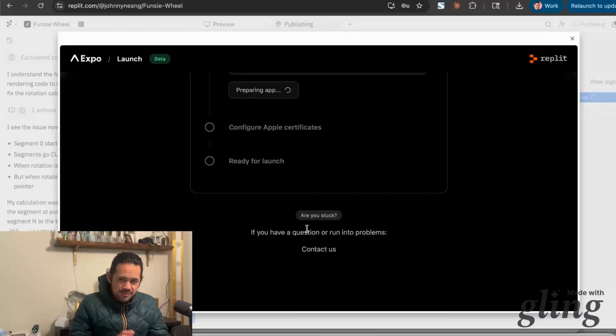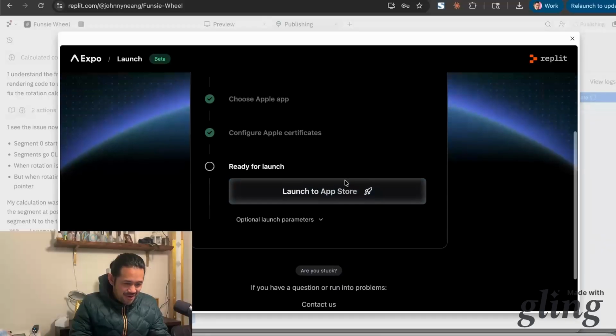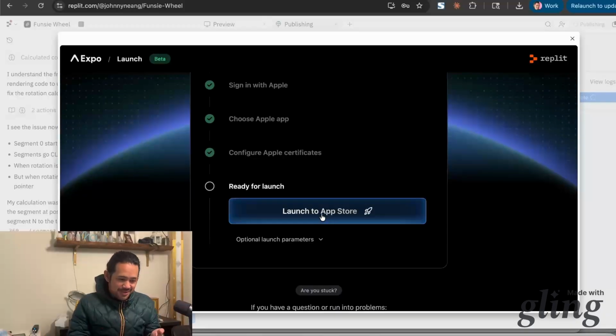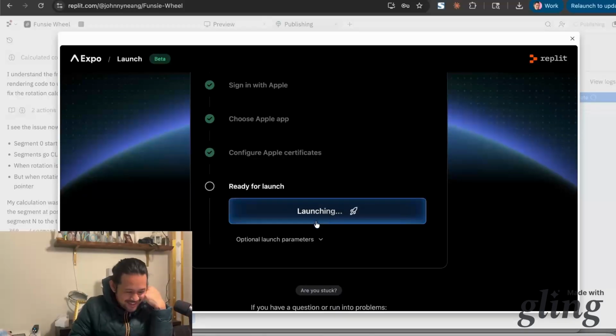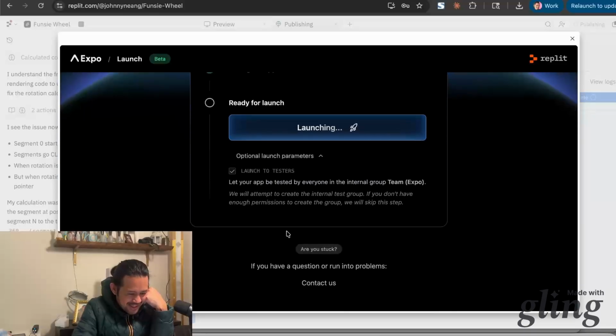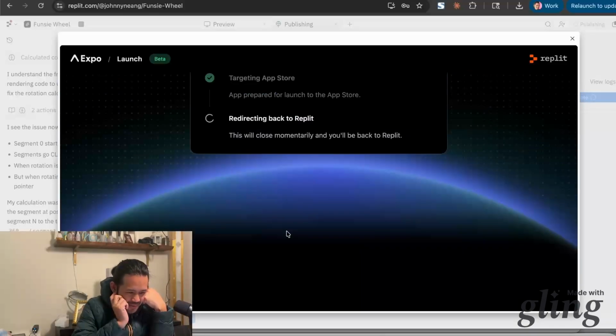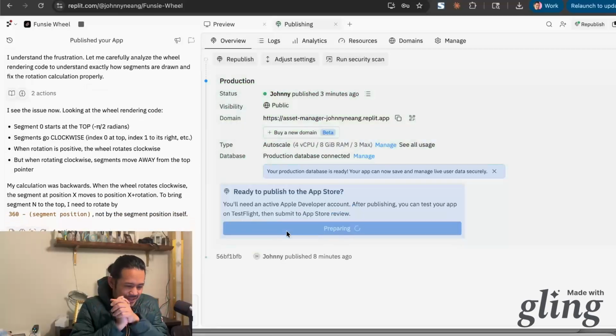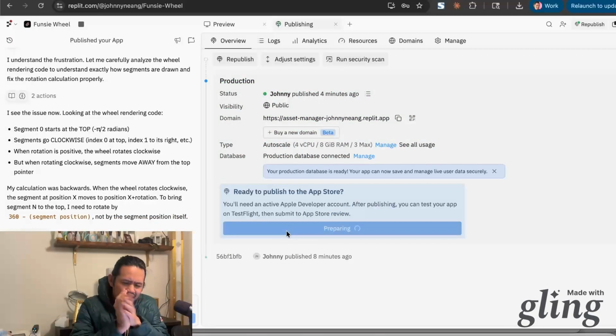I mean, the App Store's probably full of apps like this already. Oh my god, this is launched to the App Store. I mean, okay, sure. No way. What are the other launch parameters? I clearly did not do this, but take me back to Replit. Okay, so it's now preparing this entirely to the App Store.